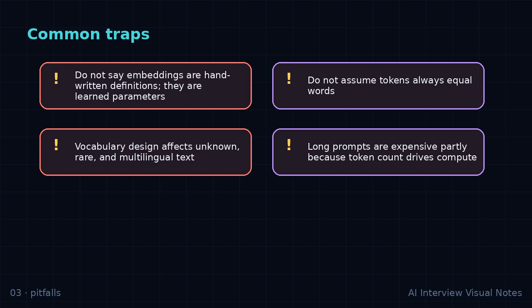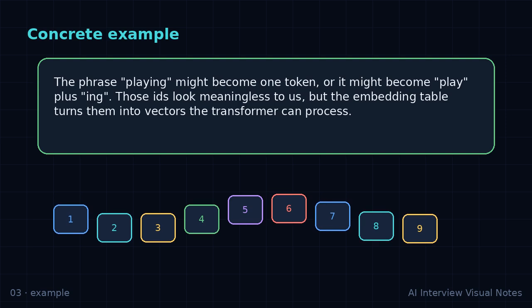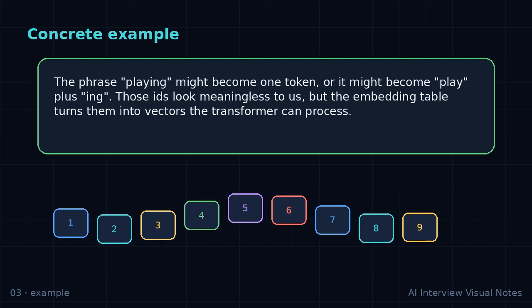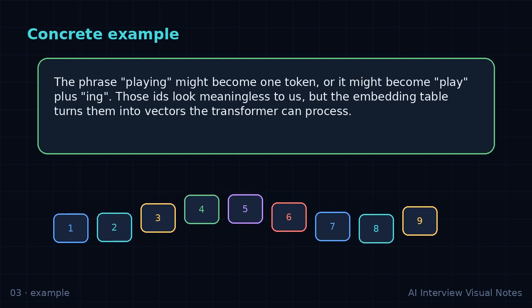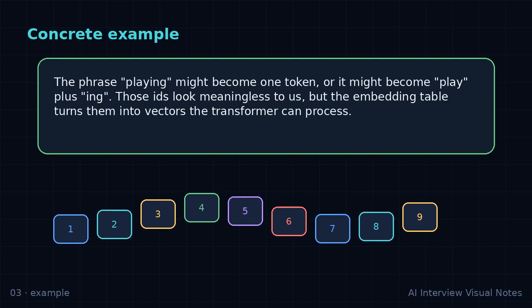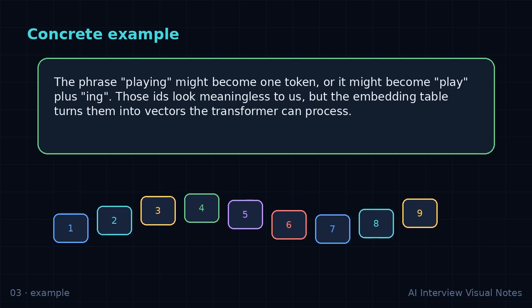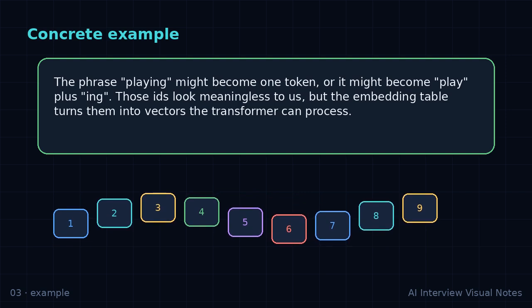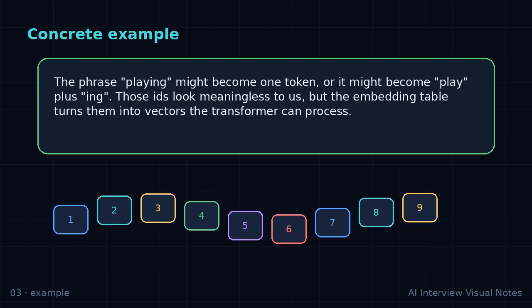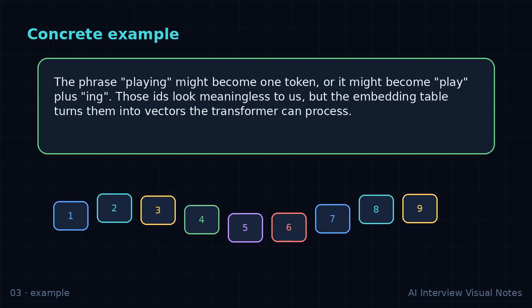Now let us rehearse the answer in a more conversational way. Start broad. What problem are we solving? And why did this idea become useful in modern AI systems? Then narrow down, what data structure or tensor is being manipulated? Then explain the operation, what is multiplied, normalized, added, masked, or learned? Finally, connect it to behavior, faster training, better context, more stable gradients, lower memory cost, or clearer generalization.